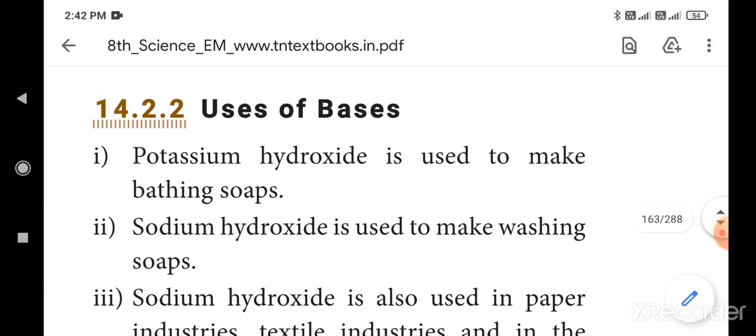Okay. Which base is used to make bathing soap? Yes, potassium hydroxide. Which is used for manufacturing fertilizer? Yes, ammonium hydroxide is used to manufacture fertilizers.